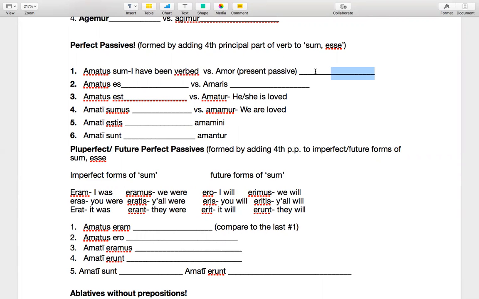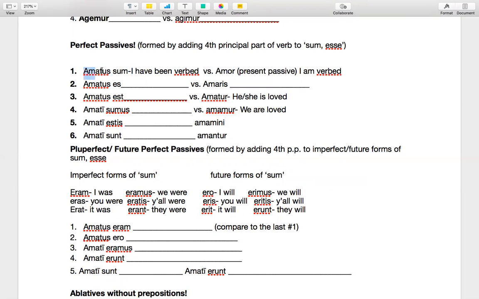We're using two helping verbs. The have, which we know and love from perfect active, and the been is what actually makes it passive. Because if we take out been, then it's just perfect active: I have verbed a direct object. Whereas with been, now we understand that it's happening to the subject I. Whereas amor is just good old present passive that we already went over: I am verbed. So on and so forth. I won't go through all these. This is you are verbed. You have been verbed versus you are verbed, present passive.